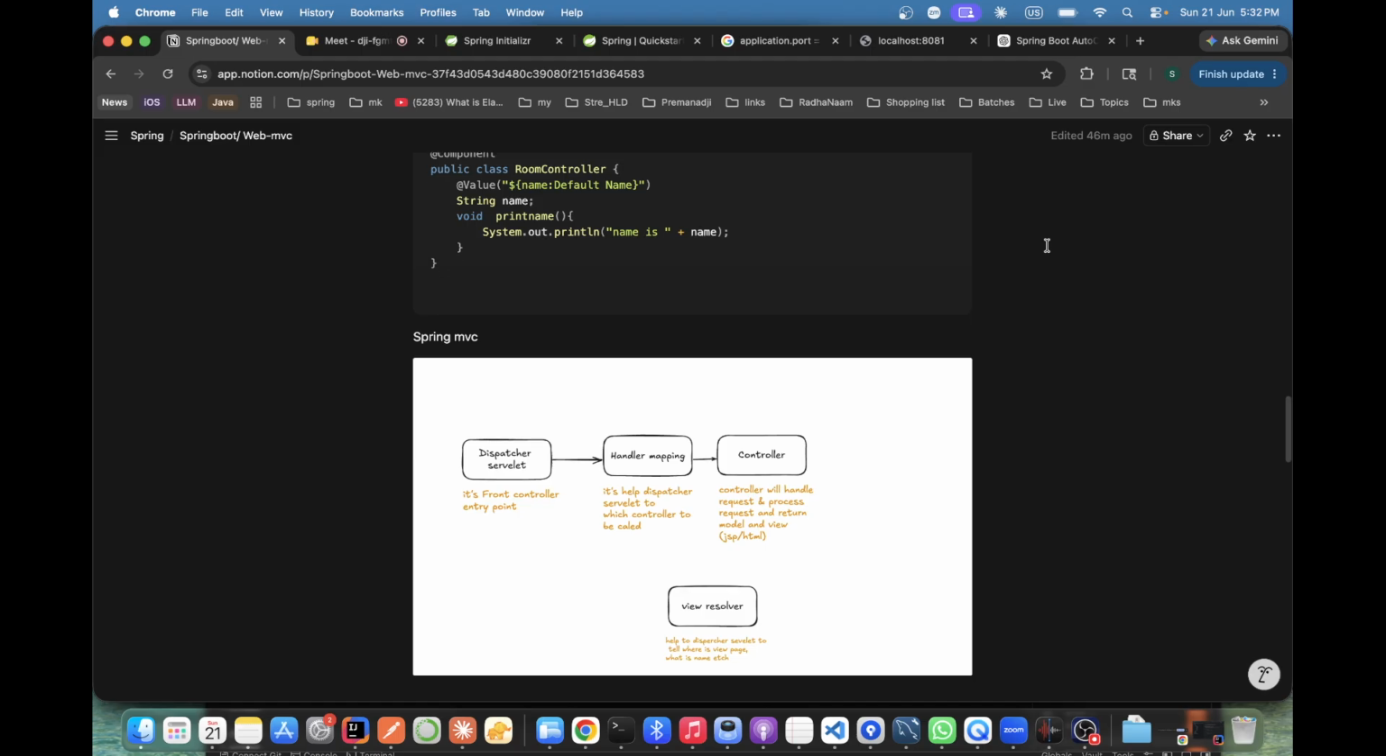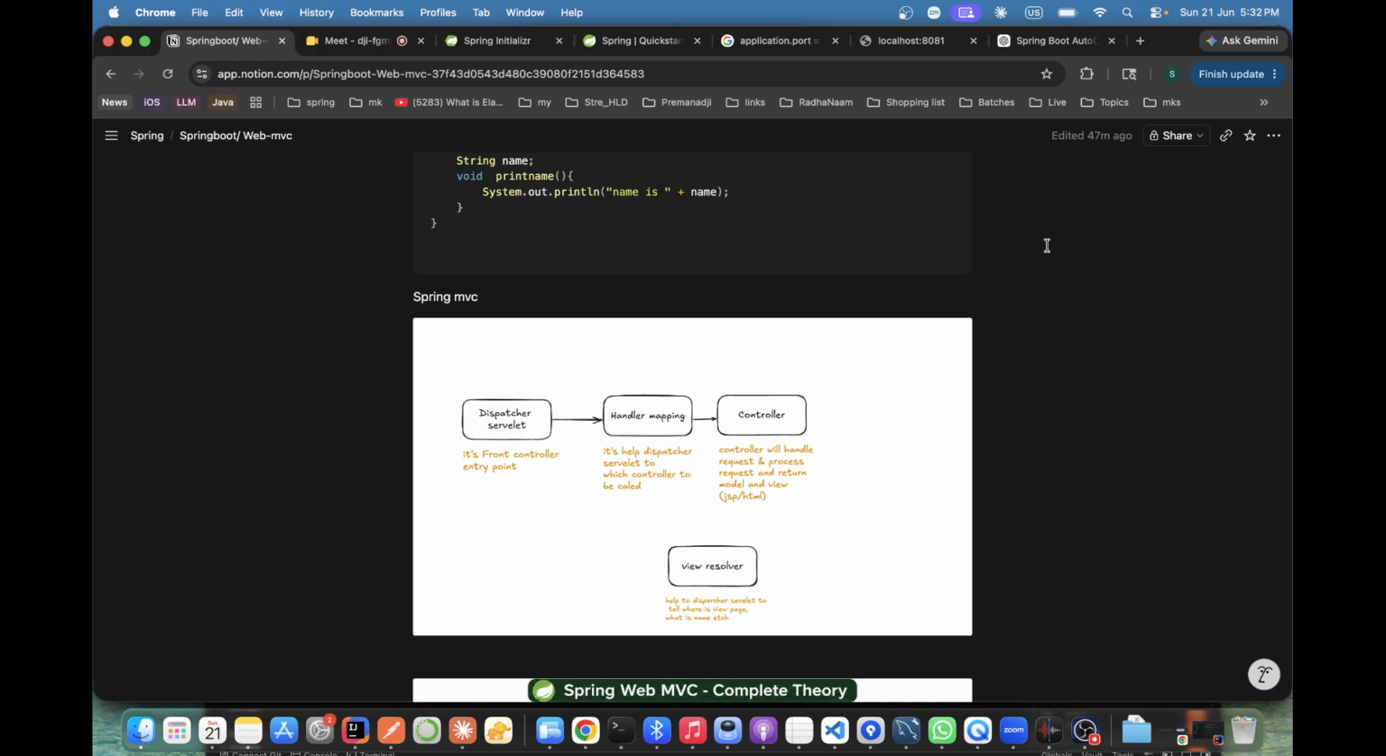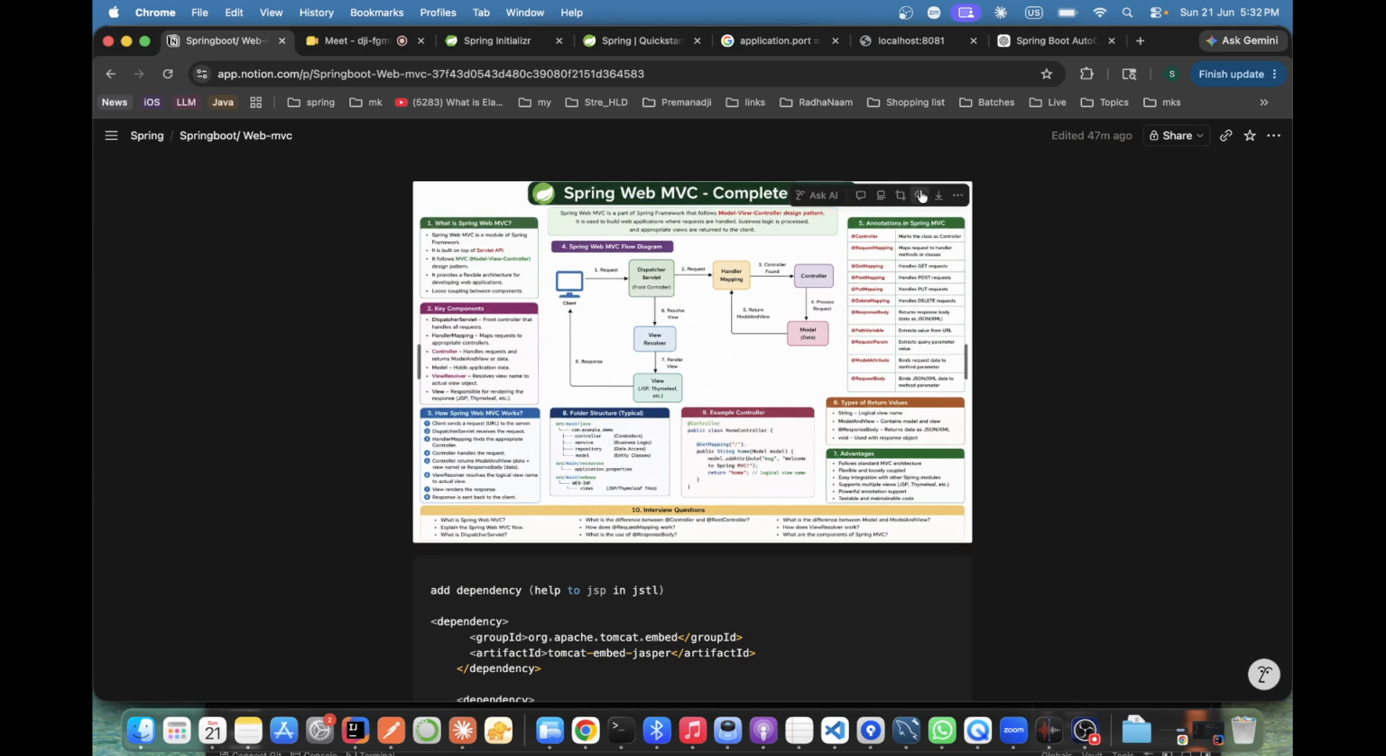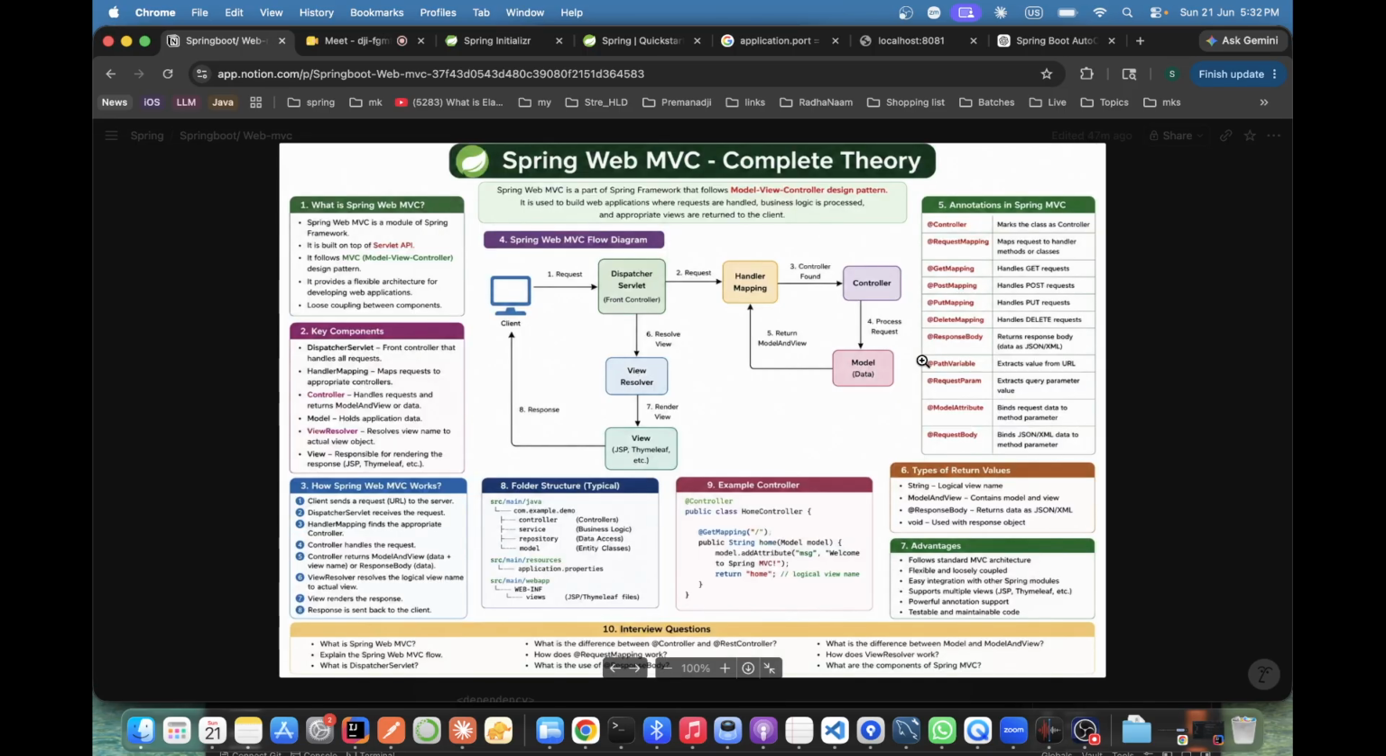Correct? So, see, Web MVC is nothing but a kind of web framework. A web framework completely works on the request and response. Okay. Correct? So, suppose I'm just taking one example. This one is a big example. Let me zoom it out. Okay, so just see the centric example. This one, I'll explain.